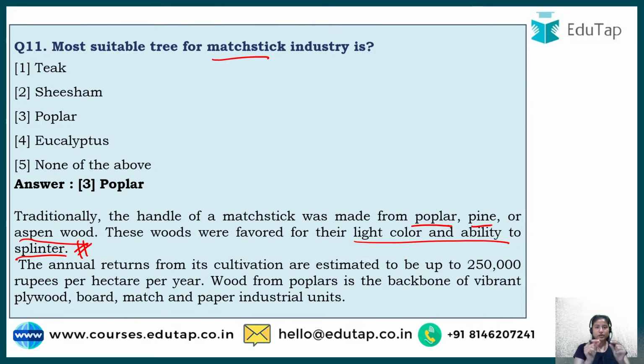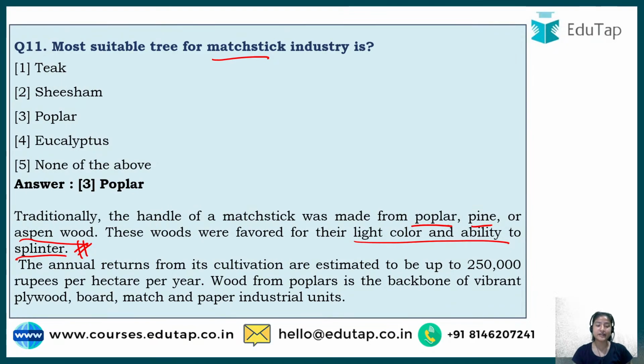In a matchstick, there is a particular shape, and they're quite small in nature. So if we go for other wood, it would be difficult to maintain that shape, to cut down to that shape. But these 3 varieties of trees have a great ability to get transformed, to splinter, and that is why this particular tree variety is used to make matchsticks.